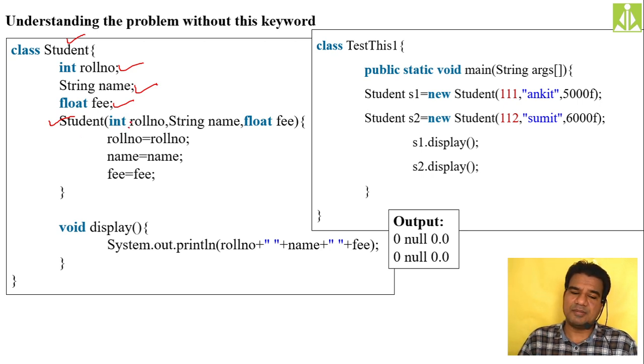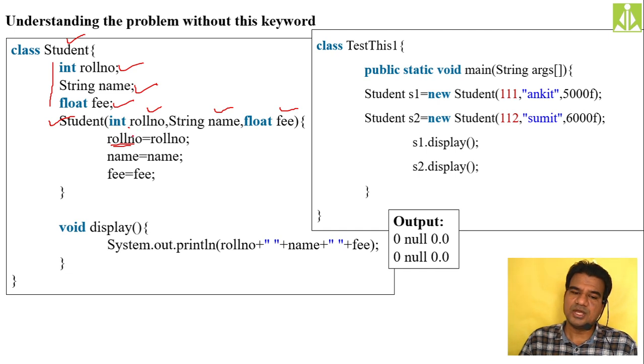When I'm passing the parameters, I'm taking the names of those parameters the same as your instance variables: roll number, name, and fee. Inside it, I'm initializing the instance variables with the parameters: roll number equals roll number, name equals name, fee equals fee. So now what will happen? There is an ambiguity. Should this roll number refer to this one or this one, the instance variable or the parameter?